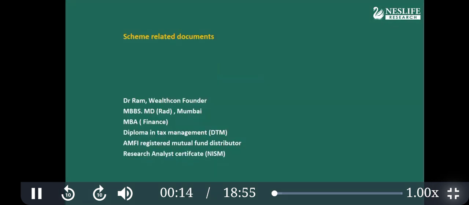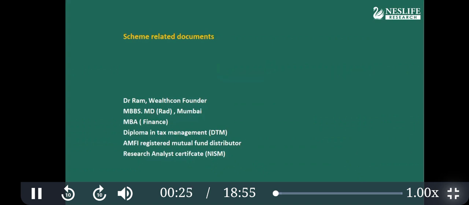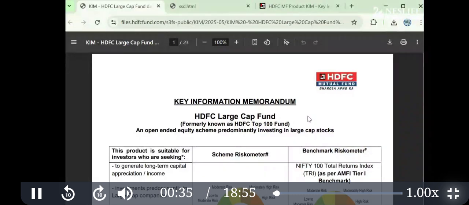Hello, scholars. You might have heard the statement hundreds of times: Mutual funds are subject to market risk. Read all scheme related documents carefully. I'm sure that you will be able to read the scheme related document carefully after the course. So let's go to the practical now directly.